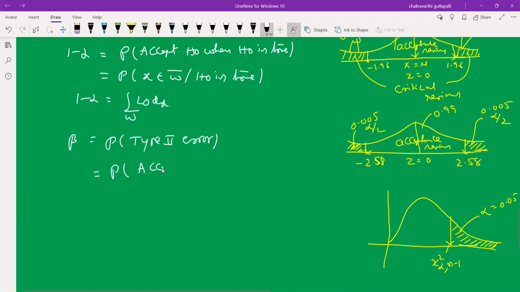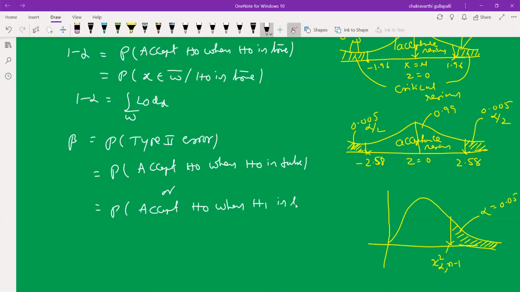Accept H naught when H naught is false, or the probability of accepting H naught when H1 is true. We prefer the second one, not the first one.